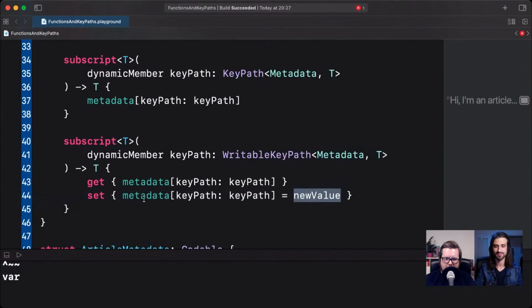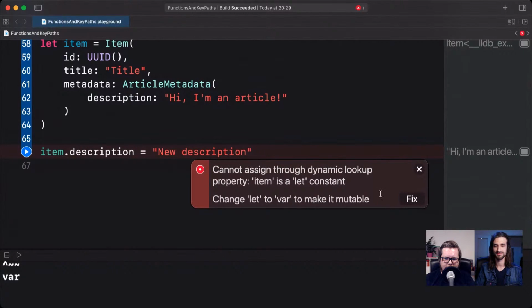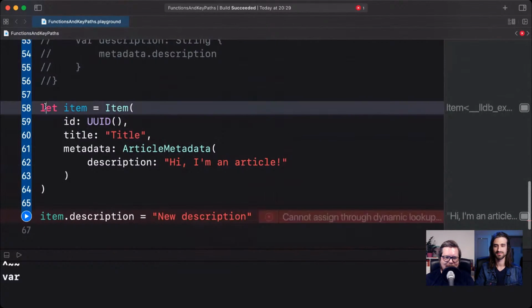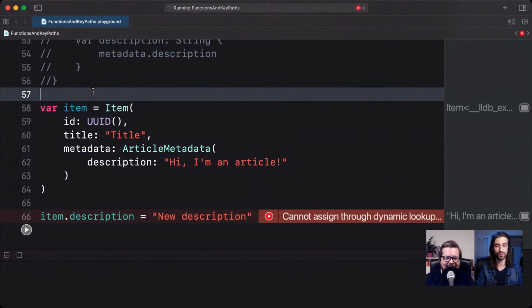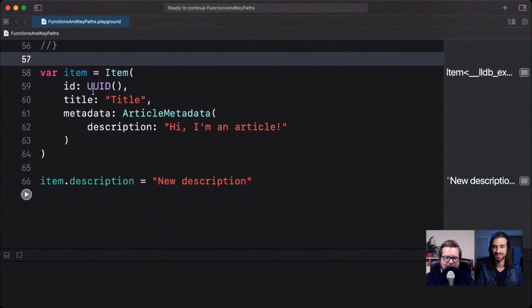And this new value here is also given to us by Swift. So setters always get a new value, which is the new value that is being assigned. Now if we scroll down here and run the playground again, oh yeah, item needs to be a var too. Sorry. And we can see the compiler is definitely tracking things and there is no room for mistake. That's great, right? That's what we want in Swift, the errors, so we know what we need to fix. Now when we have this var here and we assign a new value, it all works.